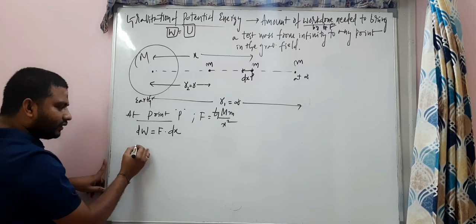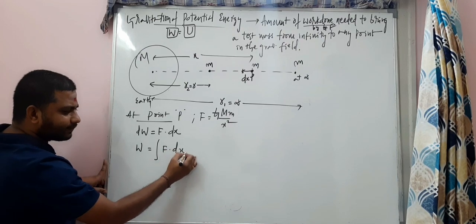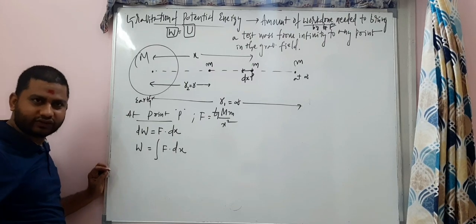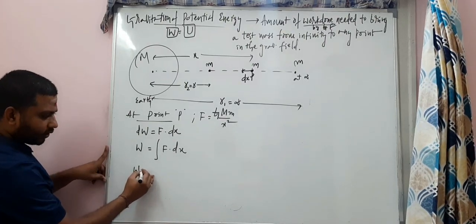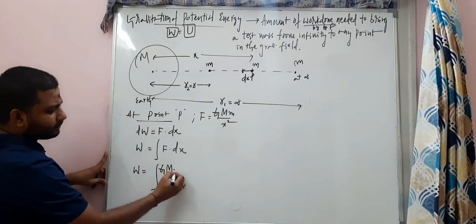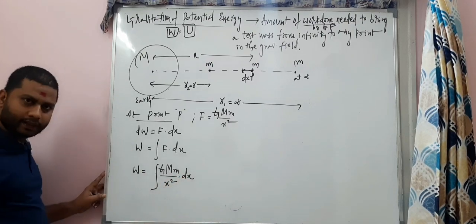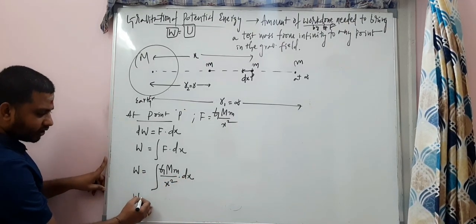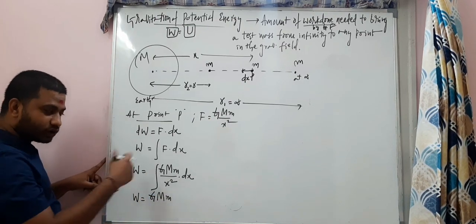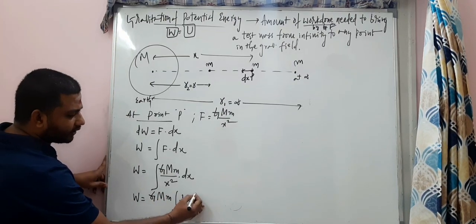So this I can write as W is equal to integral F dx. You know, this W is nothing but the gravitational potential energy, my dear students. So W is equal to integral F. What is the F value? G into M m divided by x square into dx. And coming back to this, W is equal to G into capital M small m, which is taken outside because that's a constant, integral 1 by x square into dx.